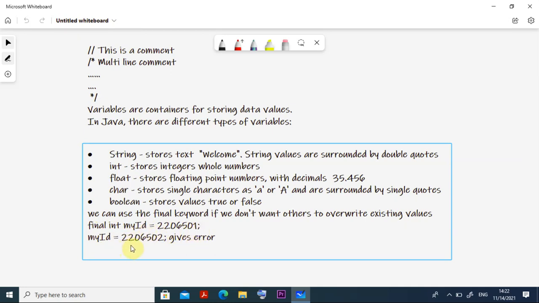So if I am assigning, say, my id, I am assigning 220650 or something like that. Initially it was like this. What is this my id? I have given my id, which means I am a faculty.